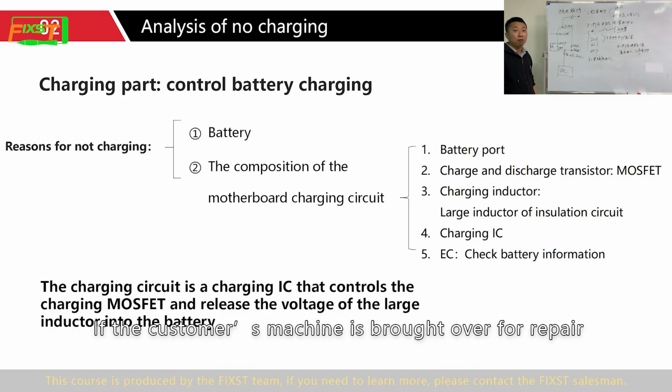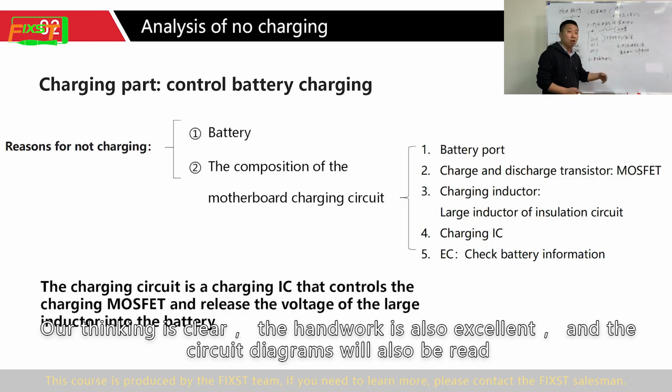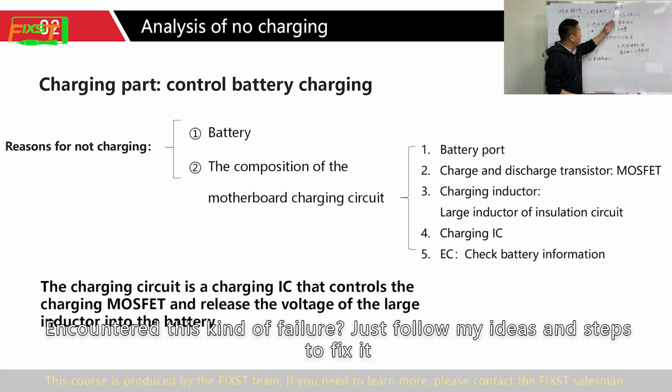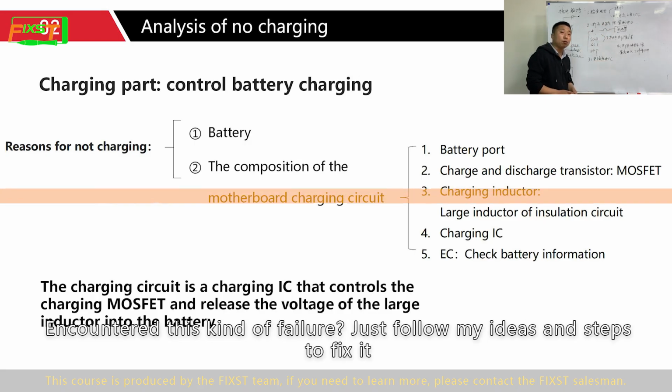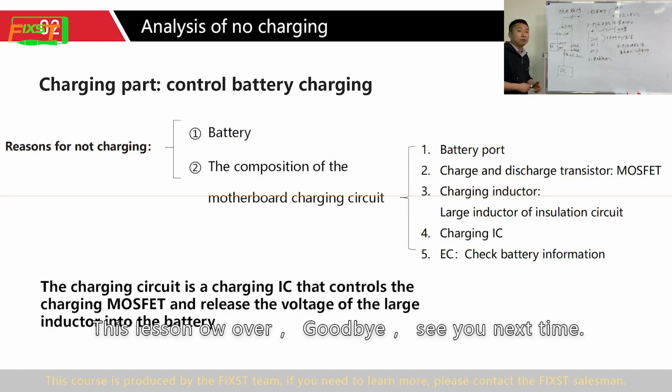If the customer's machine is brought over for repair, this is how the charging part is repaired. The steps must be clear. Our thinking is clear, the handling is also excellent, and the circuit diagram will also be read, so it is more convenient for us to repair it. Encountering this kind of failure, just follow my ideas and steps to fix it. This lesson is over. Goodbye, see you next time.